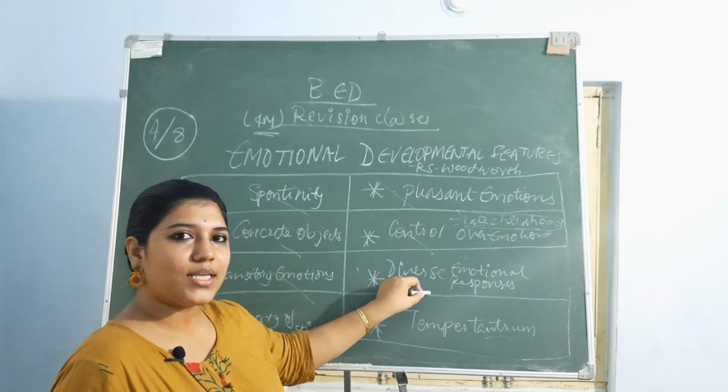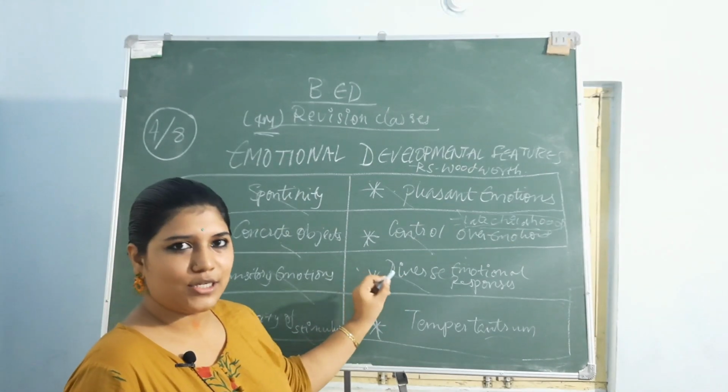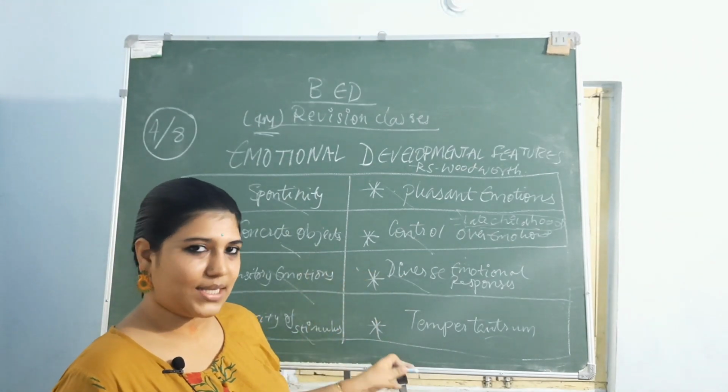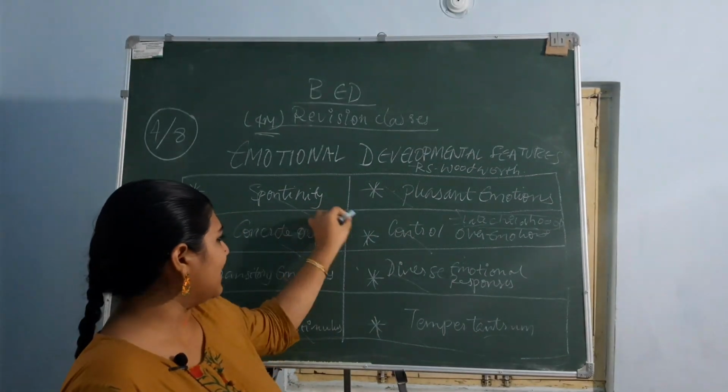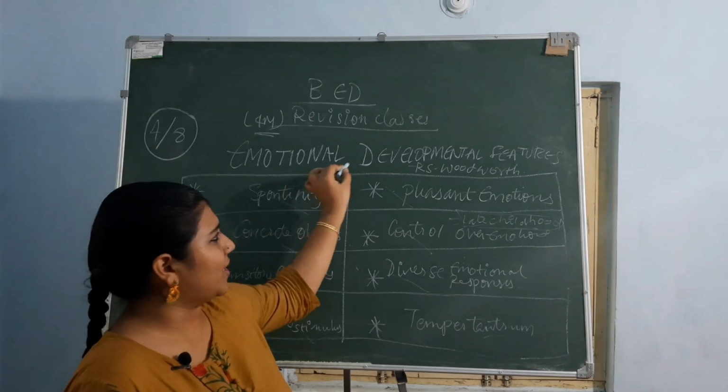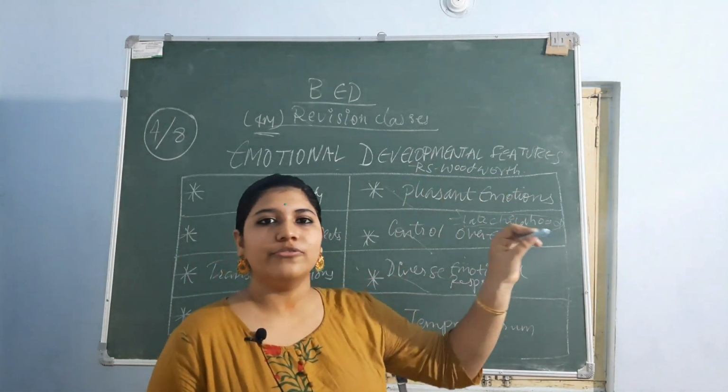And then diverse emotional responses. As I told you, everyone will not react in the same manner, and temper tantrums. These are the eight things noticed as the emotional developmental characteristics of childhood.